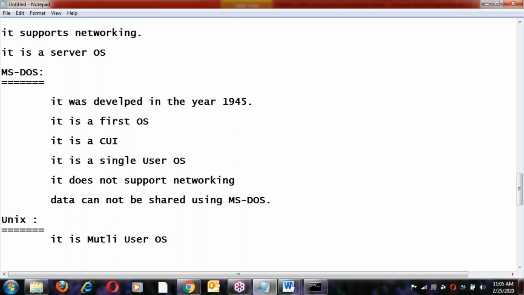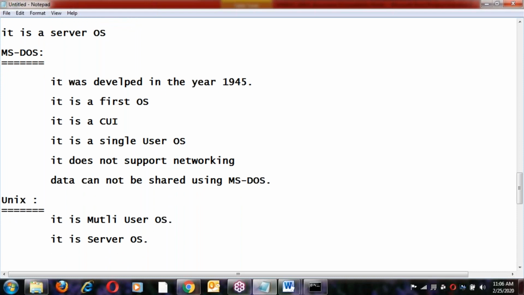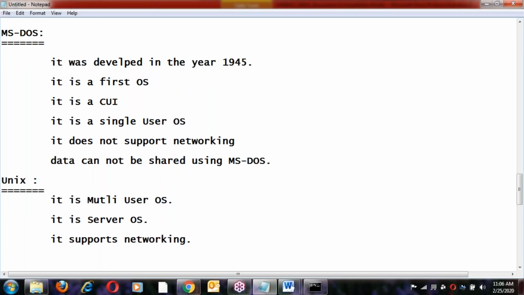It is called a server OS, a server operating system. It supports networking.